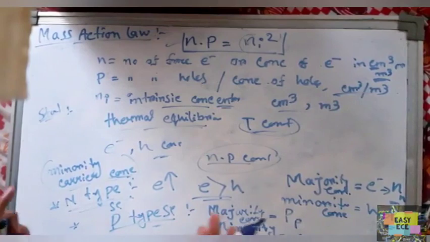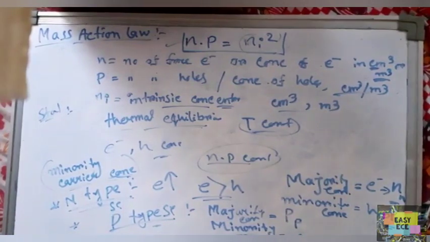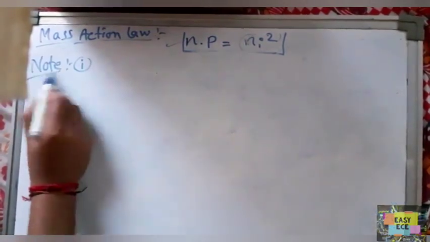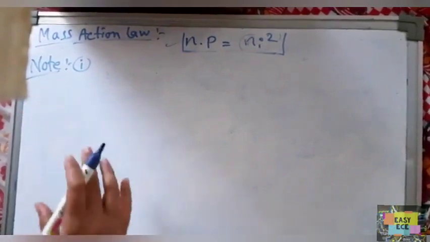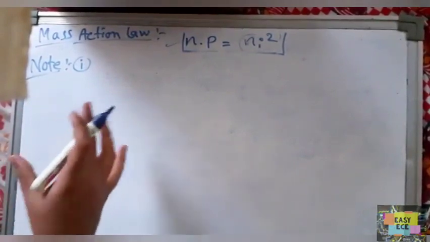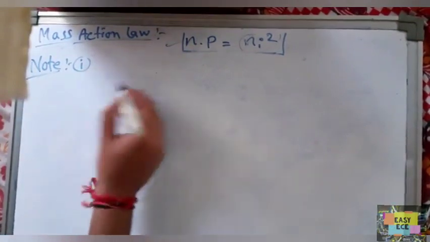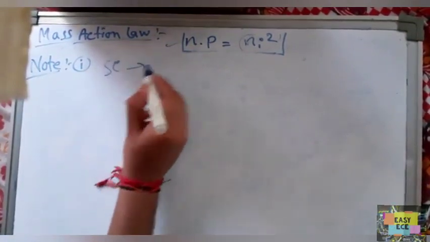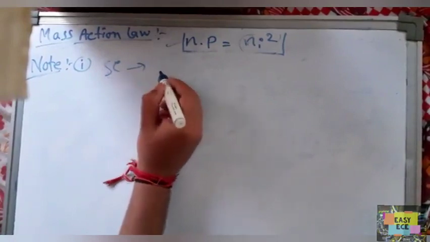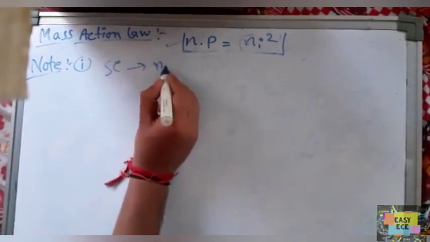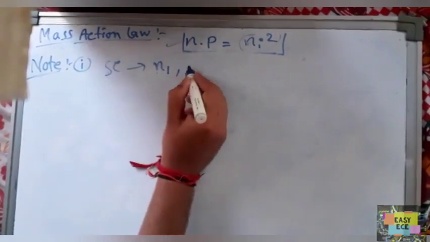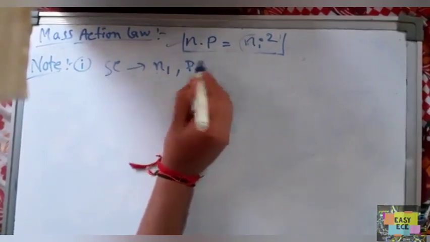Now there are three main points or notes about how to calculate with the mass action law. Let's discuss. The first point: a semiconductor initially has electron concentration N1 and hole concentration P1.